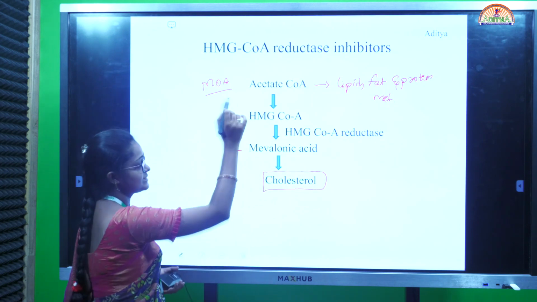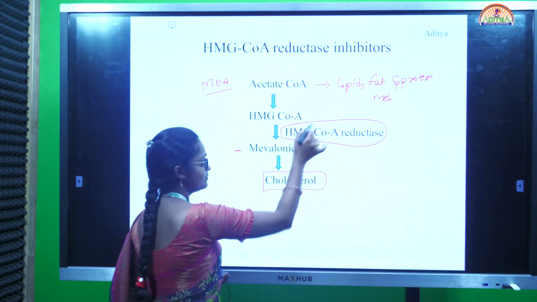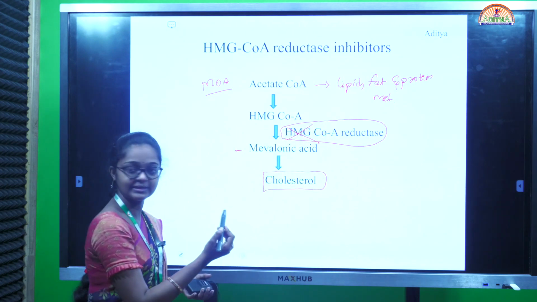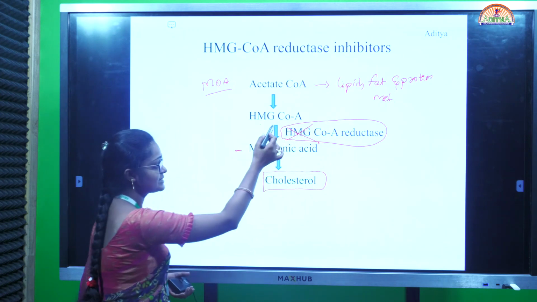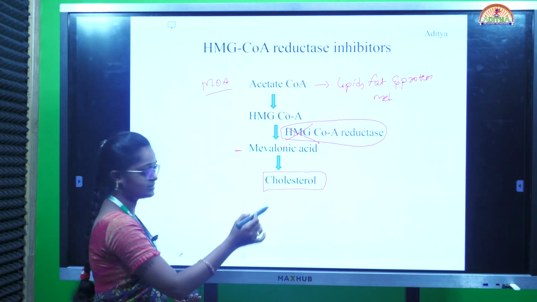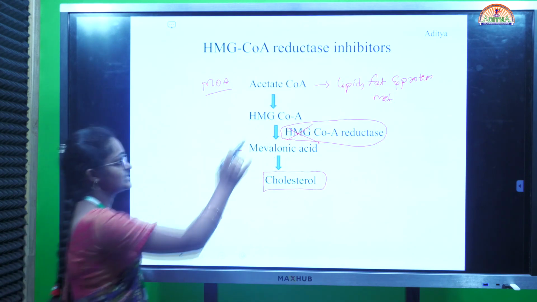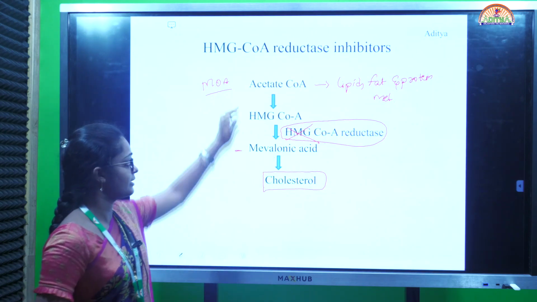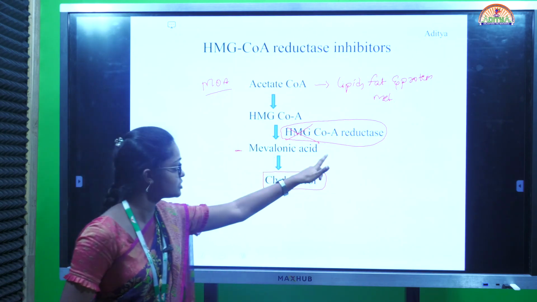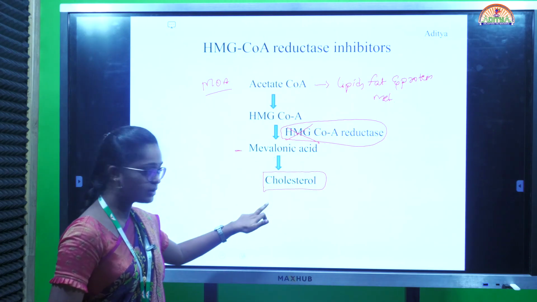Here, what happens? The HMG-CoA reductase inhibitor acts here and binds to HMG-CoA reductase. It blocks the HMG-CoA reductase, so HMG-CoA is not converted to mevalonic acid, and no cholesterol is formed. Acetyl-CoA, present in lipid, fat and protein metabolism, forms HMG-CoA, which in the presence of HMG-CoA reductase forms mevalonic acid and cholesterol.